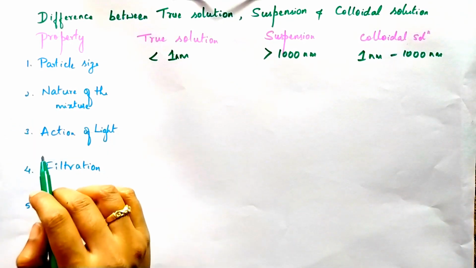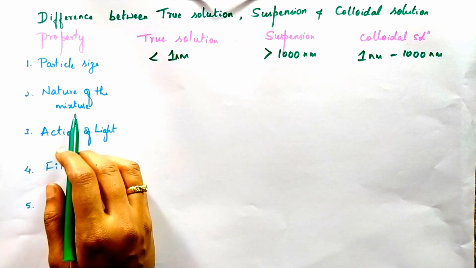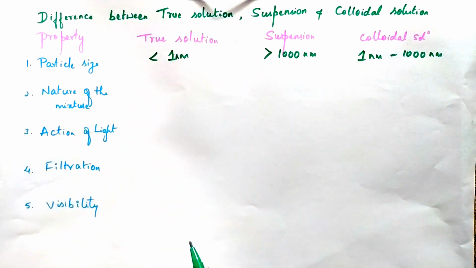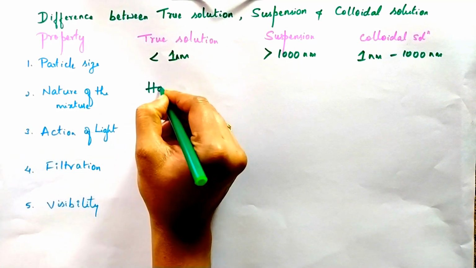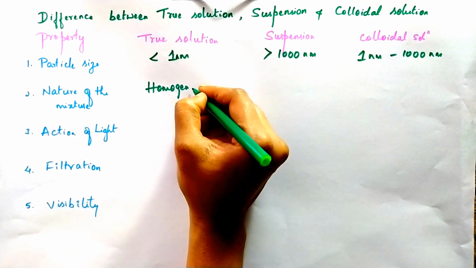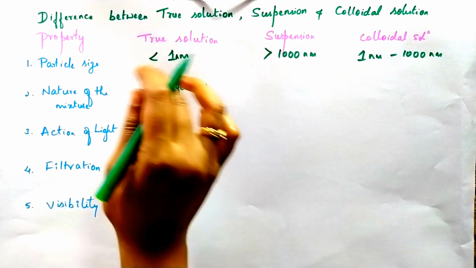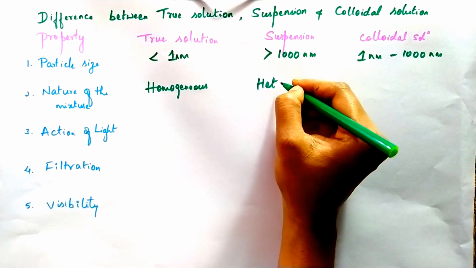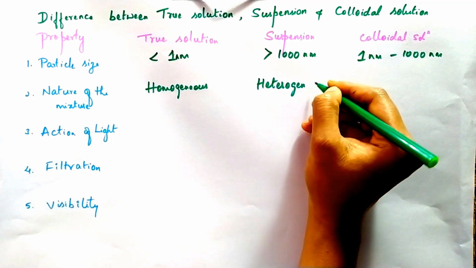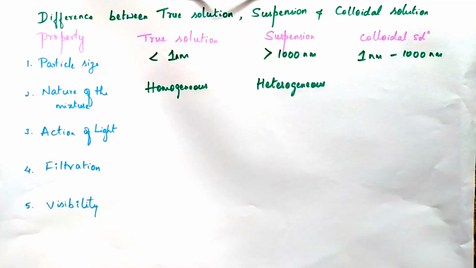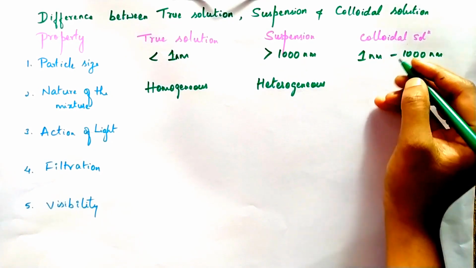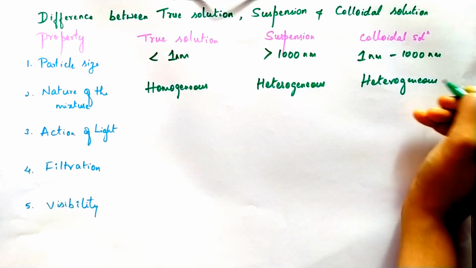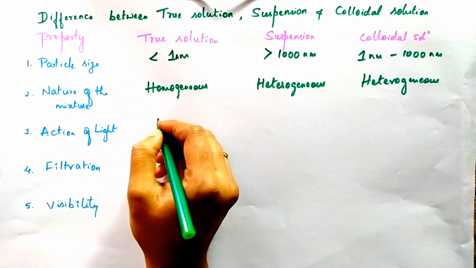The next, second one, is the nature of the mixture. What you have observed in the activity section: the true solution is a homogeneous mixture. The particles are uniformly distributed. And in suspension, it is a heterogeneous mixture. Here the particles are settled down. And the colloidal solution is also a heterogeneous mixture. This is what you observed in the activity section.